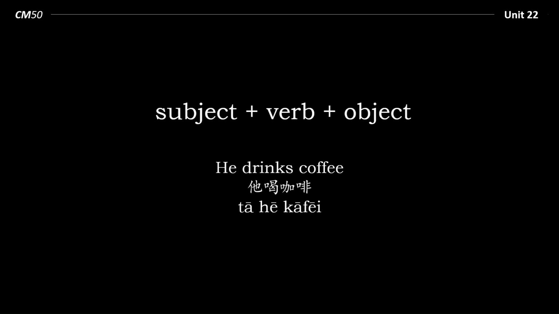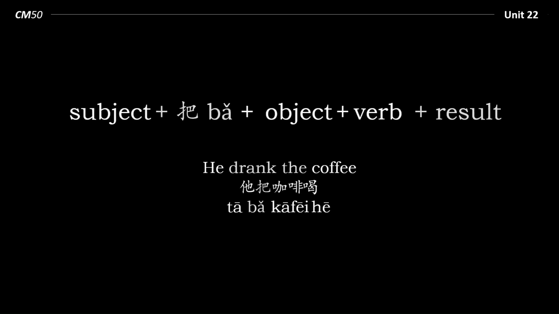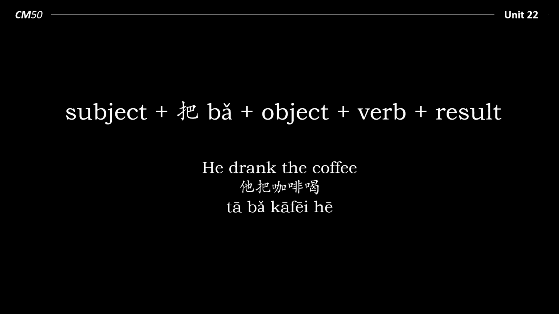Here's another example. Subject, verb, object. He drinks coffee. 他喝咖啡. Now let's make that into a 把 sentence. He drank the coffee. 他把咖啡喝. Now actually, there is something missing from this sentence. Subject, he. 他把. Object, the coffee. 咖啡. Verb, 喝. So what is missing? Result.